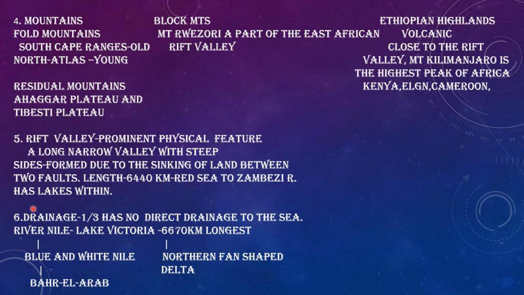Then coming to the last physical division, that is drainage. Under this drainage, nearly one third of Africa has no direct drainage to the sea. When we discuss river valleys and basins, we have two types of drainage.